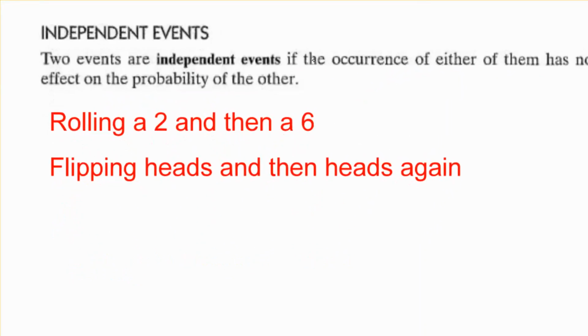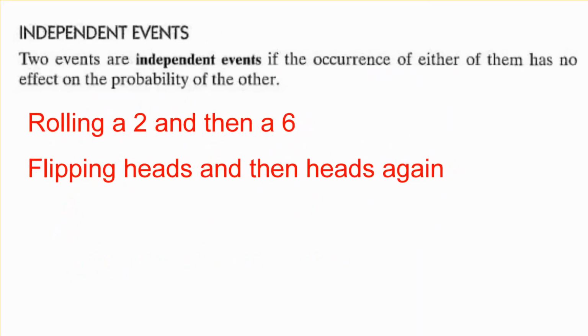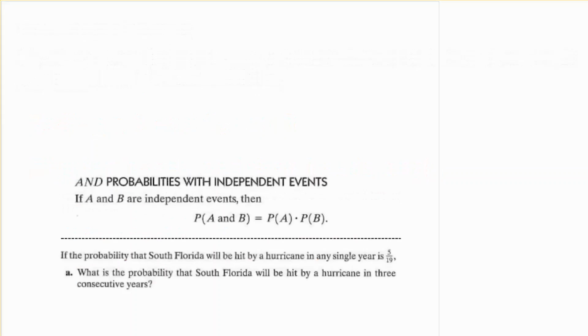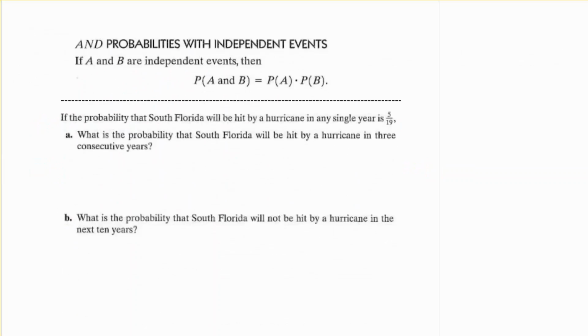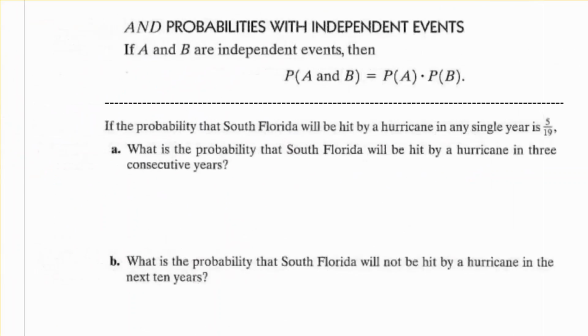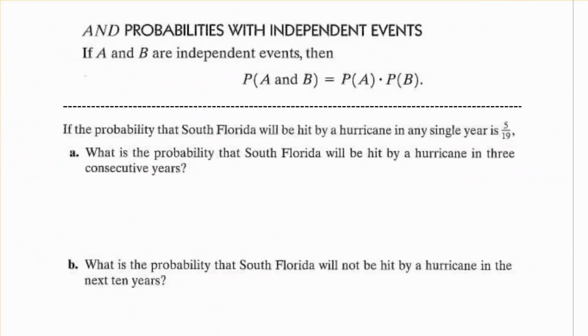All right, the first thing we're going to look at is, what is an independent event? An independent event is 2 events where one does not have any effect on the probability of the other. Usually we read this as like rolling a 2 and then rolling a 6. So flipping a heads and then flipping a heads again. It doesn't matter what you flip the first time. The second time has its own probability. And when they have their own probability, we simply just multiply them.